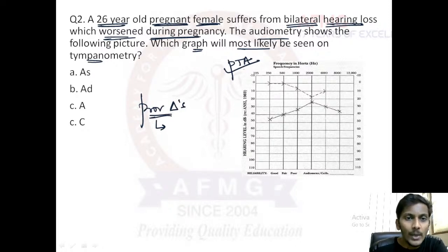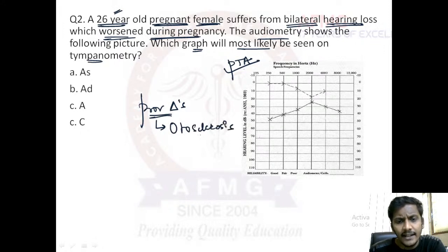So please remember, whenever a young adult female presents to you with bilateral hearing loss which definitely worsens in pregnancy, okay, the aggravating factor being pregnancy, this is none other than otosclerosis. This is a very characteristic picture of otosclerosis: a young adult female suffering from bilateral conductive hearing loss which worsens even more during pregnancy. But let's confirm it from the PTA too. So on PTA, this is a pure tone audiometry, guys. How to recognize? Please remember, here you can see two waves.